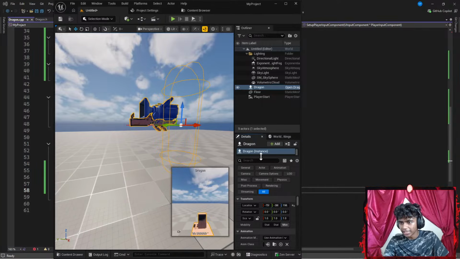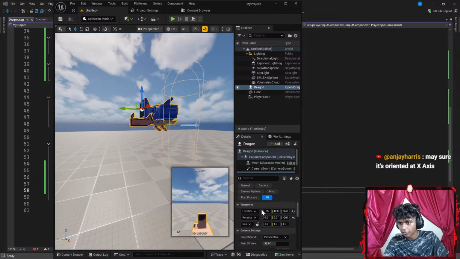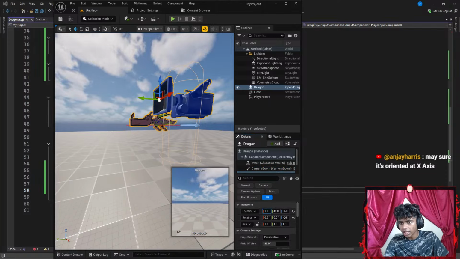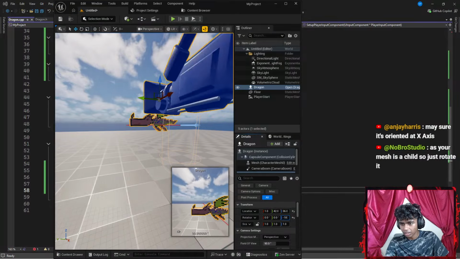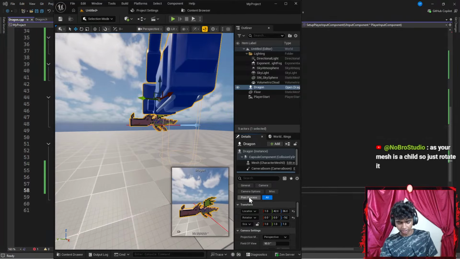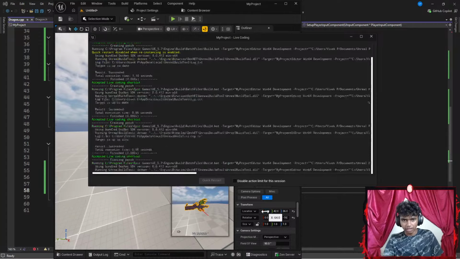I meant only my camera, guys. Hold up, let's go with something like my camera. Boom, there. Let's move it to the left. Let's rotate it to face towards my dragon. Now let's hit something like Control Alt F. Maybe I want to go a bit more back. There, let's hit Control Alt F11.